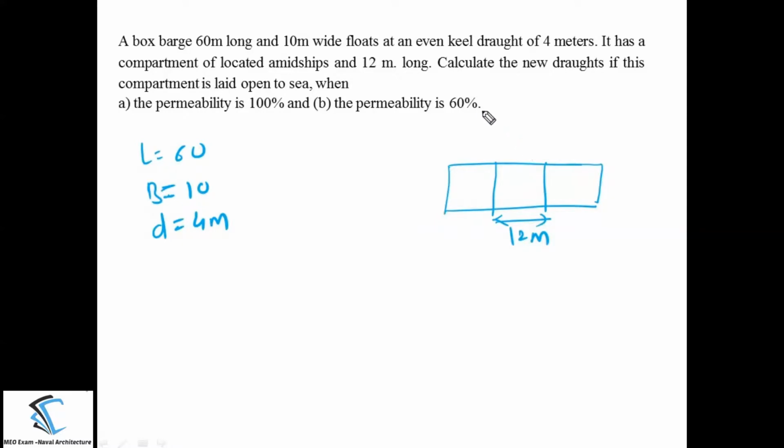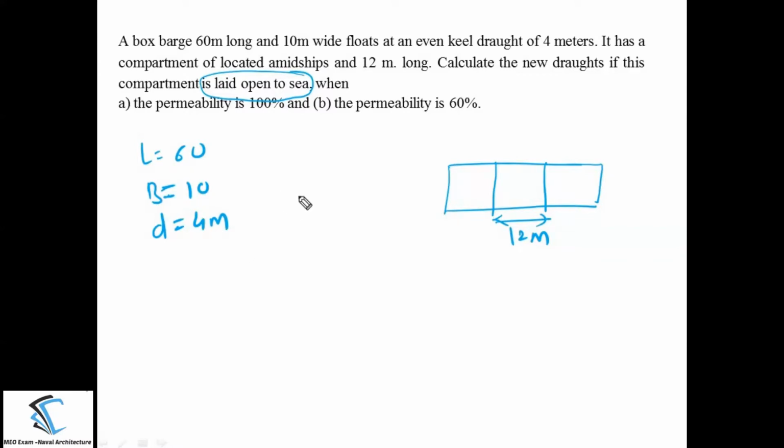Now they are asking: calculate the new draft if this compartment is laid open to sea. Laid open to sea means the midship compartment is bilged, when the permeability is 100%, and sub question B is permeability is 60%.